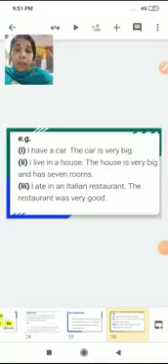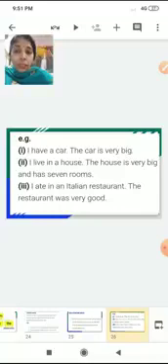For example, I have a car. The car is very big. I live in a house. The house is very big and has 7 rooms. I eat in an Italian restaurant. The restaurant was very good.